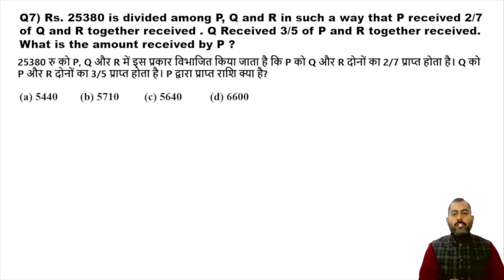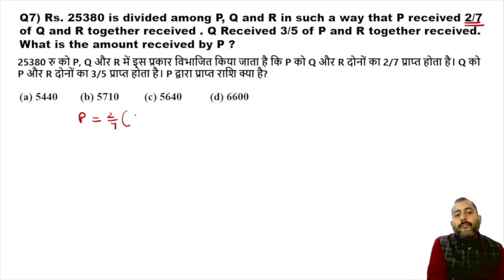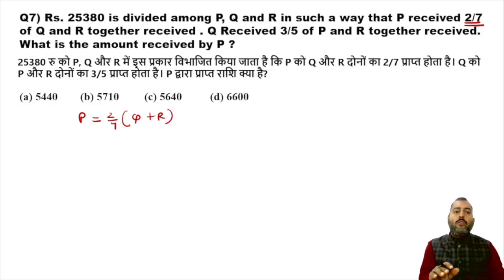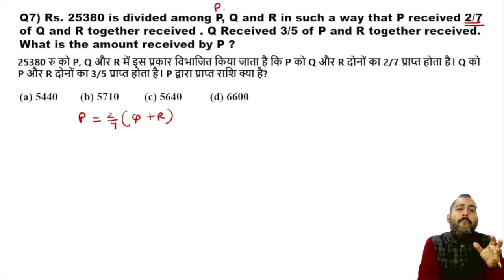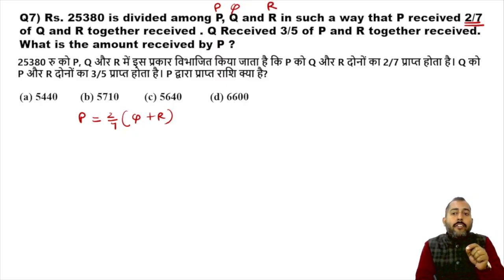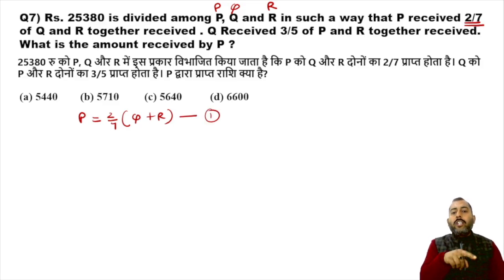Okay, now let us solve this question. In this question, it is given that 25,380 is divided among P, Q, R in such a way that P received 2/7 of Q and R together. So let us assume that P has received P money, Q has received Q money, R has received R money. So it was given P received 2/7 of Q and R together. So the money of Q plus the money of R, if you calculate 2/7 of that, you're going to get the money of P. So this is the first equation that is given directly.